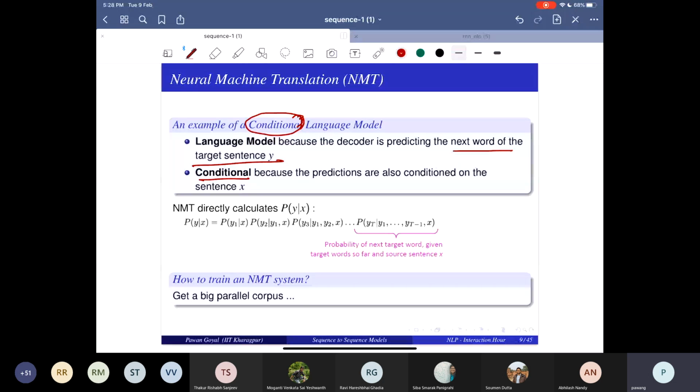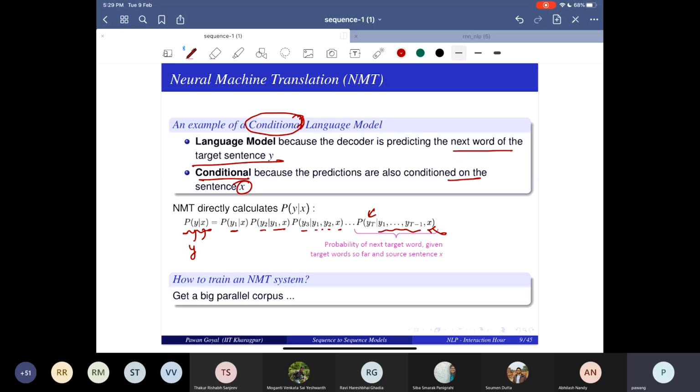Because I want to decode based on the input sentence X. I want to compute sequence Y conditioned on X: the first word Y1 given X, Y2 given Y1 and X, Y3 given Y1, Y2 and X, and so on. So the probability of Yt given whatever I have seen in the sequence and my context X is what you are trying to directly calculate or optimize.